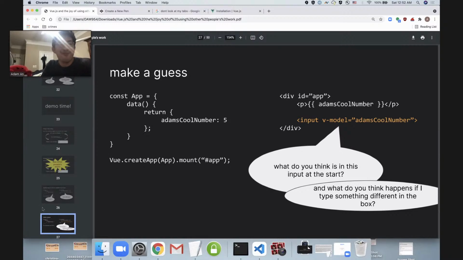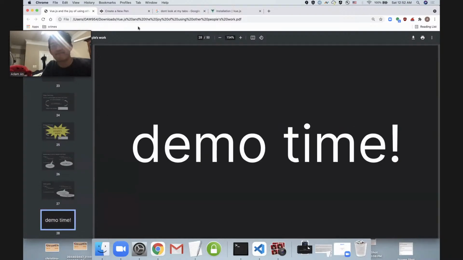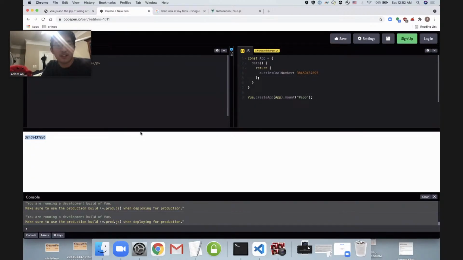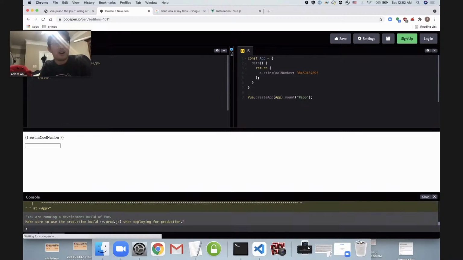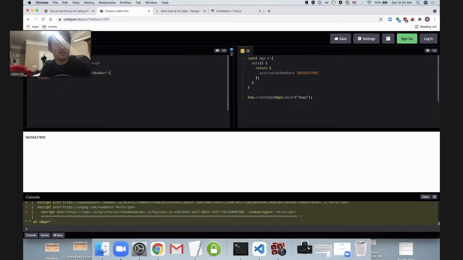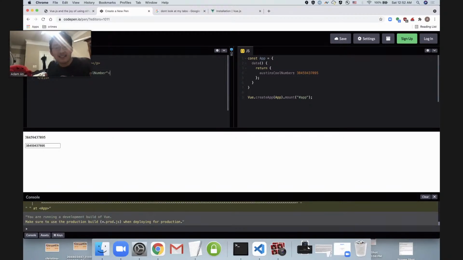All right, I'm bored. Let's move on. Let's try doing just what I showed y'all and see how it works out. So I'm going to add my input, and I'm going to use vModel, and I'm going to hook it up to that exact same Austin's cool number as before. And then if you guessed that this input is automatically going to show up with Austin's cool number already filled out in it, then that's exactly what happened.